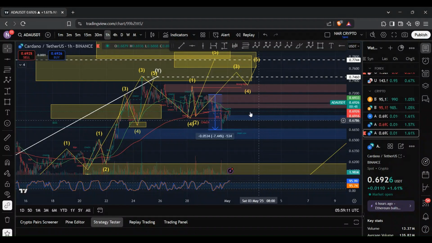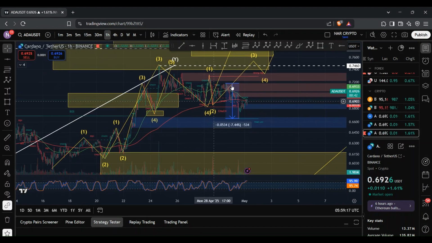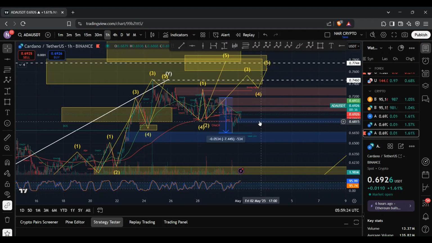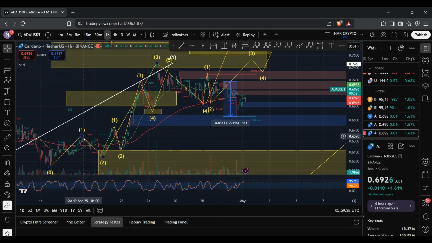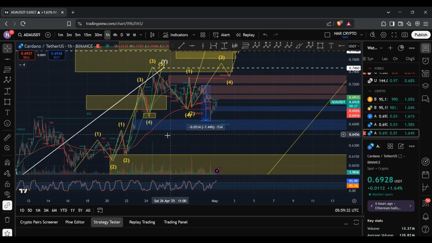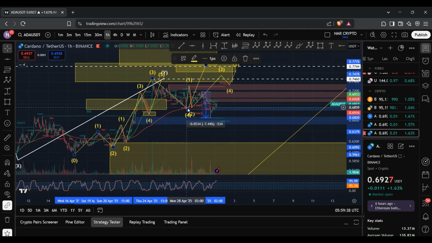So Cardano ADA has dipped more than 7%, and despite this move to the downside, it's still possible that we are within this 5-wave move to the upside, where this could potentially be our wave 4. Now, for us to remain bullish, what we need is for ADA to stay above this level here, which is our wave 1. The reason is that in Elliott Wave Theory, whenever you have a 5-wave move to the upside, the wave 4 cannot cross the wave 1, like so.